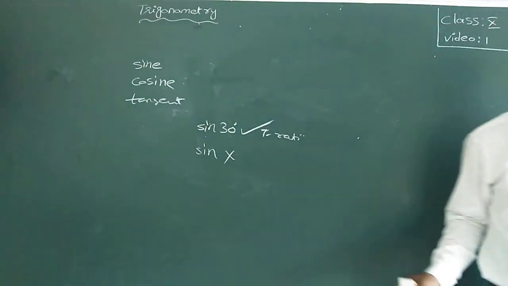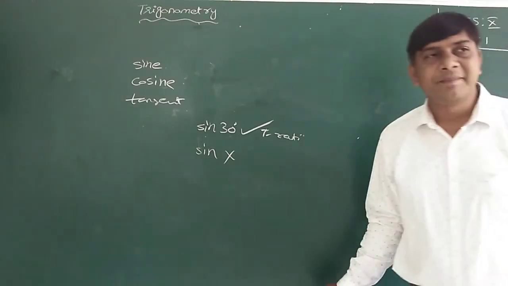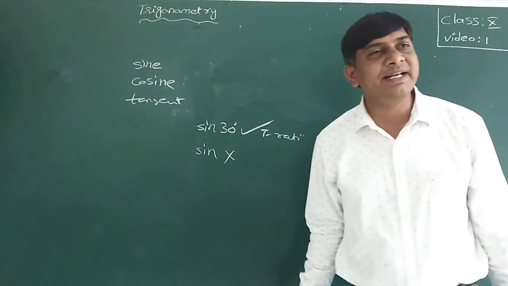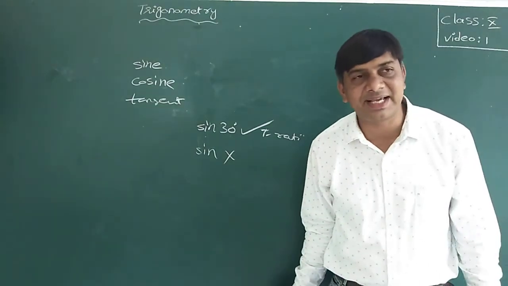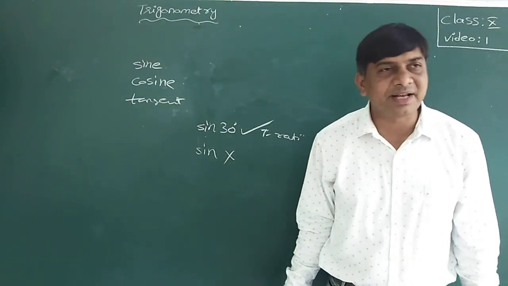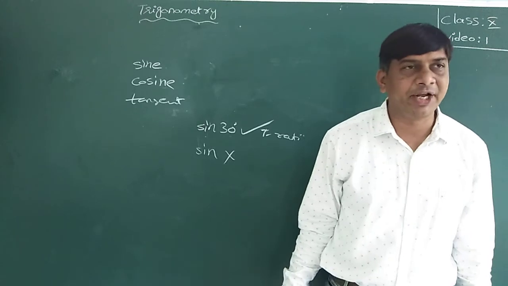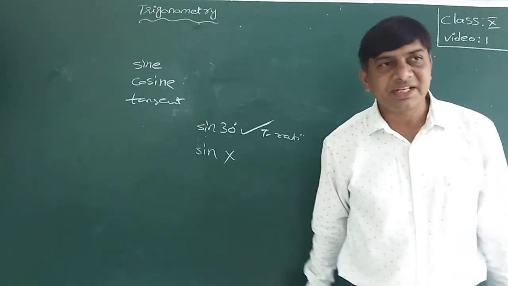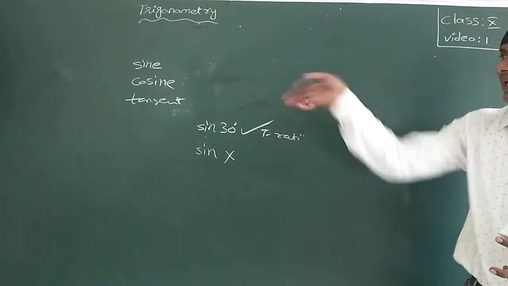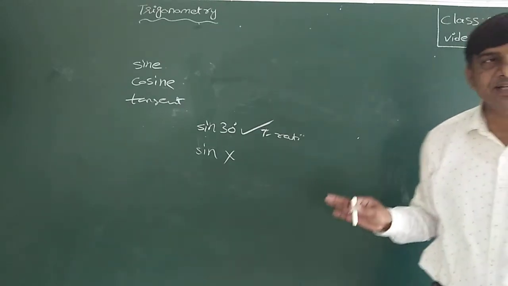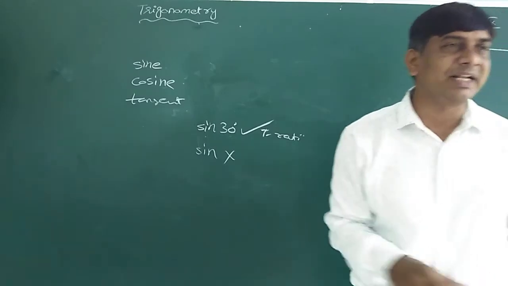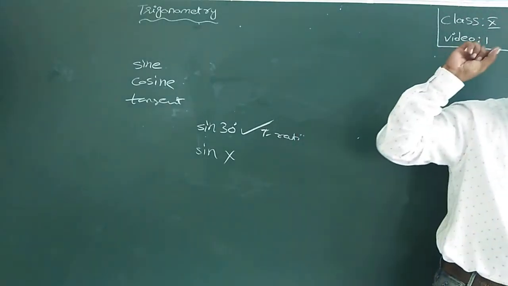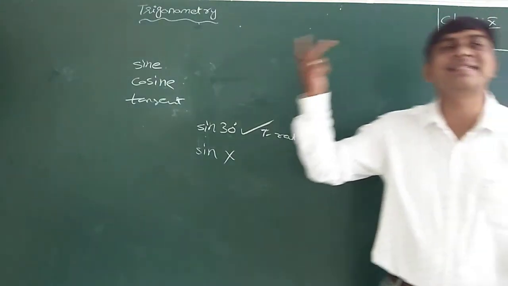No, false. Why? Because sine is a trigonometric ratio and theta is an angle. The trigonometric ratio exists only when sine is combined with an angle, then only it is a meaningful function. Otherwise, it is a meaningless word.